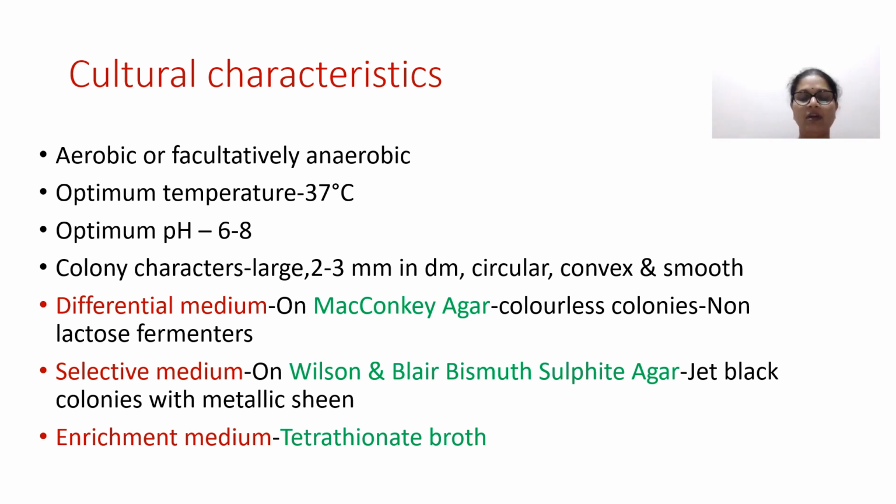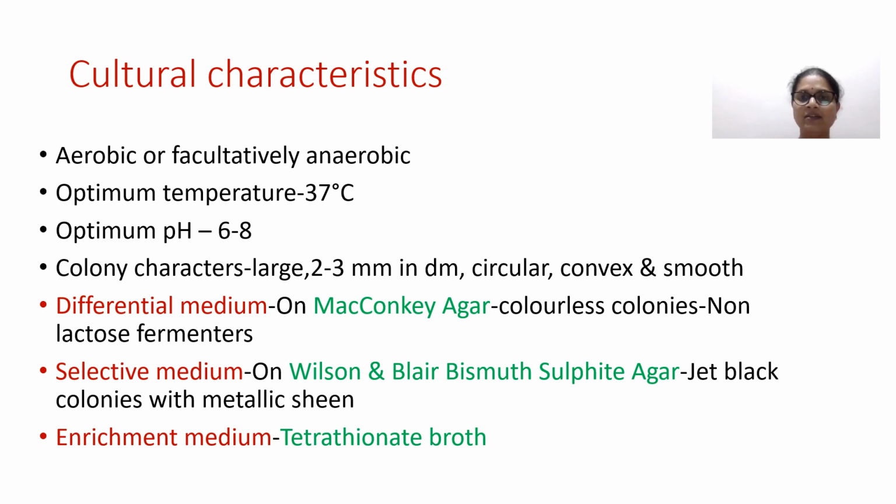For Salmonella, the differential medium that we use is MacConkey agar. MacConkey agar contains components in such a way that Salmonella colonies will look colorless, whereas other similar organisms, especially organisms like E. coli, will look pink in color.